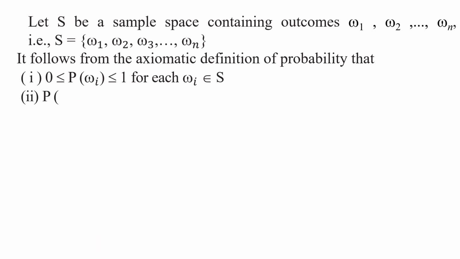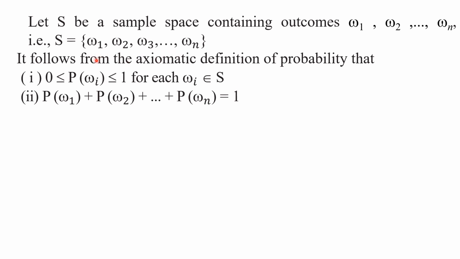Now, the second axiom: P of omega 1 plus P of omega 2 plus P of omega 3 and so on, plus P of omega n is equal to 1. Understood this second axiom? Because omega 1, omega 2, omega 3 and so on up to omega n are all distinct sample points, they are mutually exclusive events.